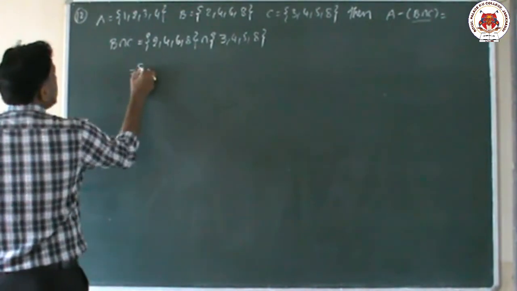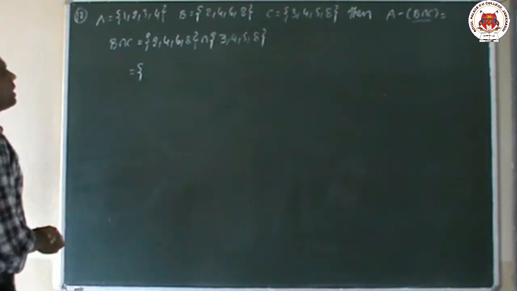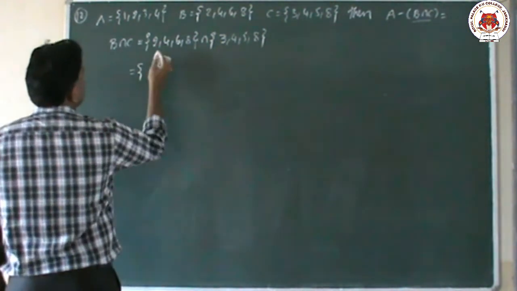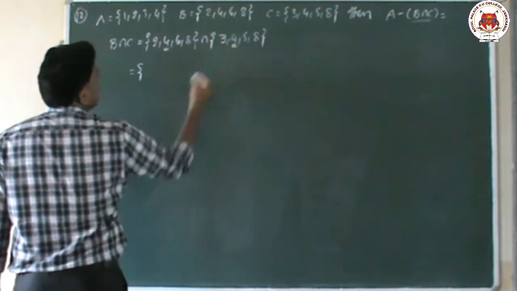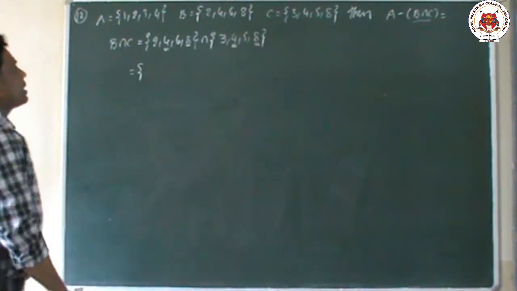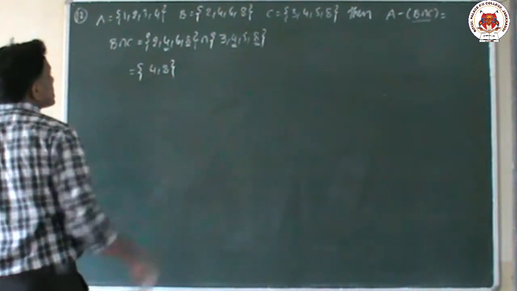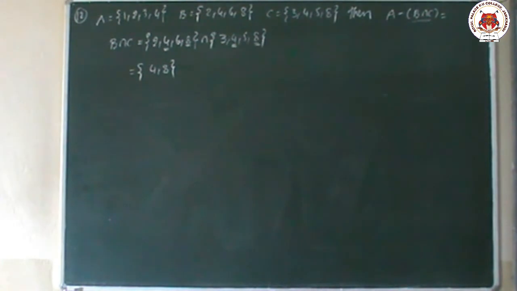Intersection means the common elements between these two sets. So here and here, what are the common elements? 4 is a common element. Next, 8 is also a common element. From both sets the common elements are 4 comma 8. So B intersection C equals {4, 8}.